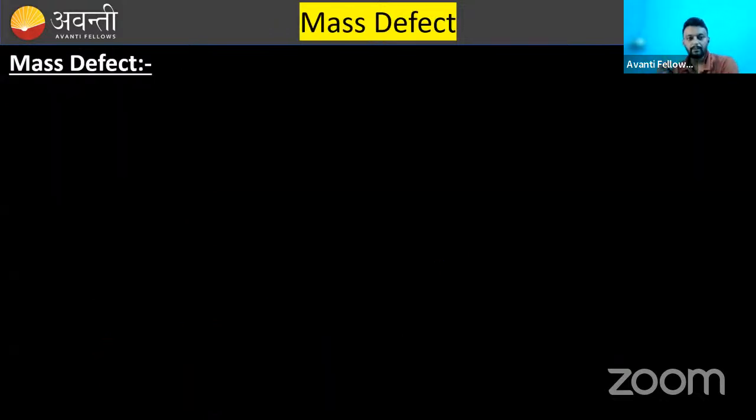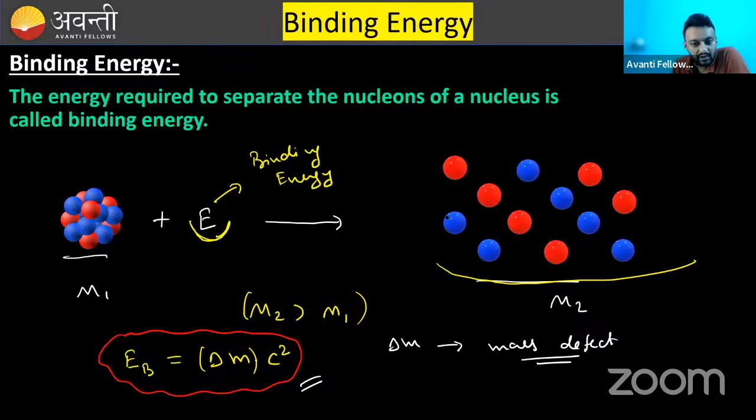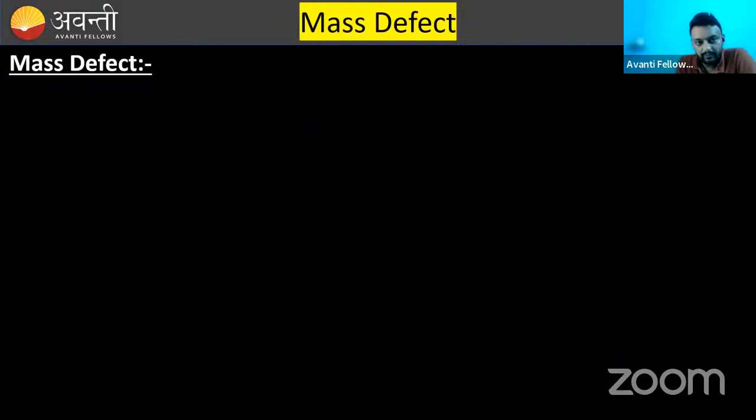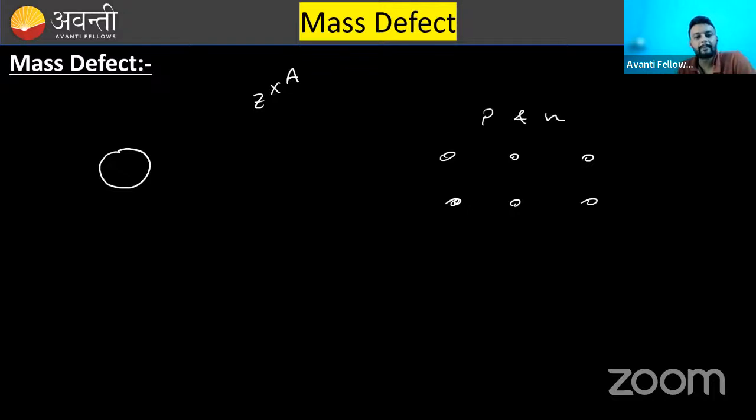Moving further, mass defect. So, what is mass defect? I think it is clear till now that mass of separated nucleons is more than the mass of nucleus. So, what is the difference of these two? For example, if I say that nucleus is ZXA, this is the nucleus. So, for this nucleus, I am going to write the mass defect. This is the nucleus, and these are the separated nucleons. Clear? It contains protons and neutrons. So, mass defect, if I write,